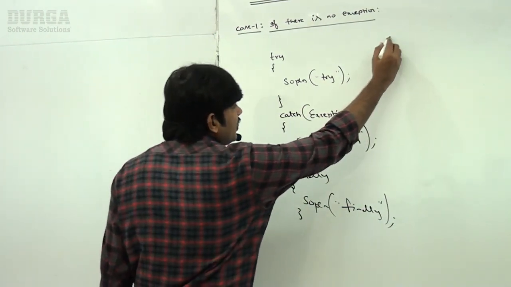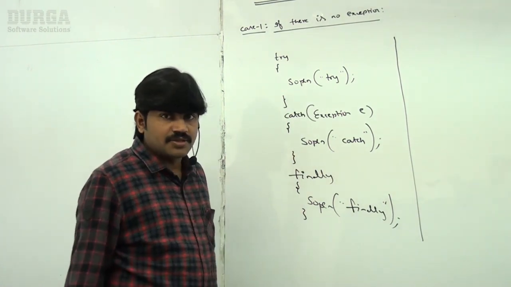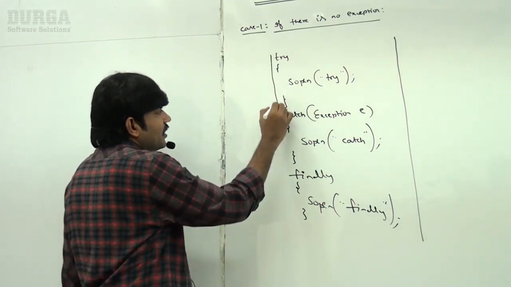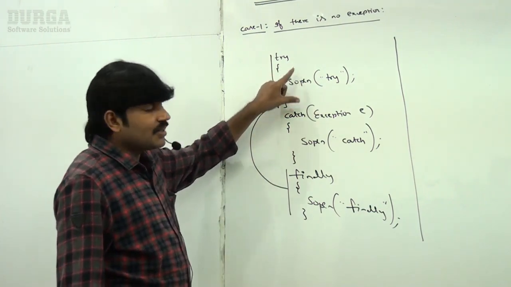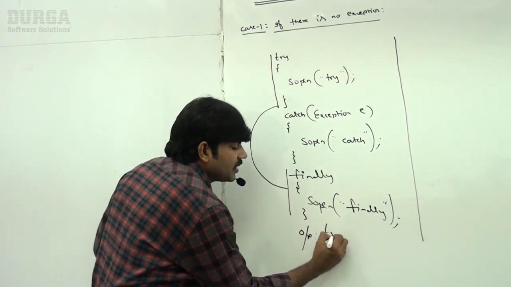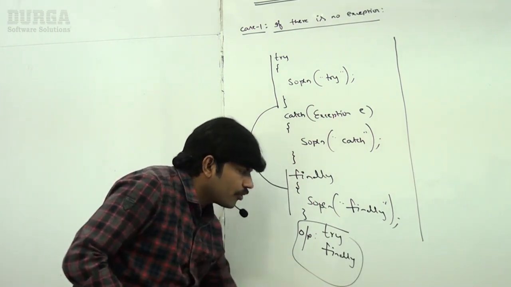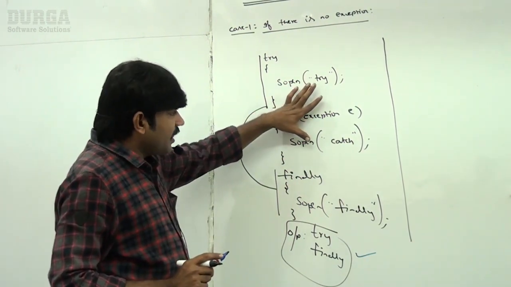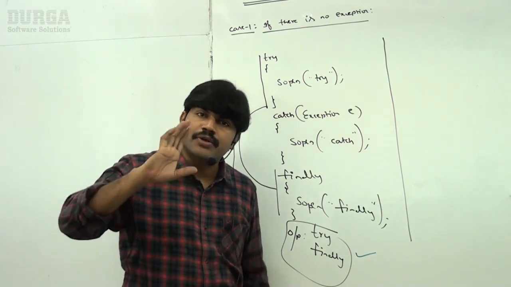In this scenario, is any exception raised? No, just simple print statements, no exception. So what is the flow? The try block will be executed, and immediately the control goes to the finally block. Because there is no exception, the catch block won't be executed. So what output will we get? Try followed by finally. So the first case is very clear: if there is no exception, the finally block will be executed compulsorily.